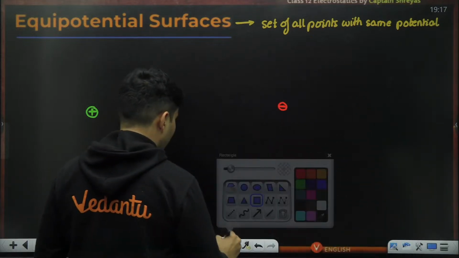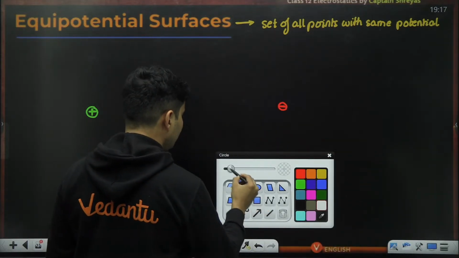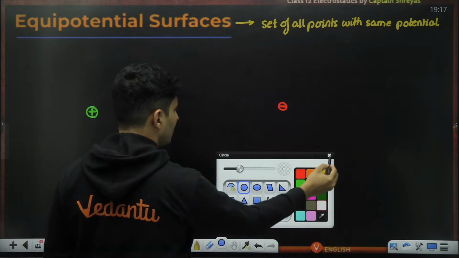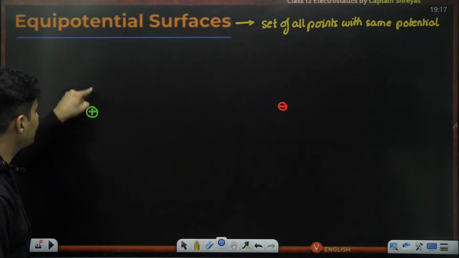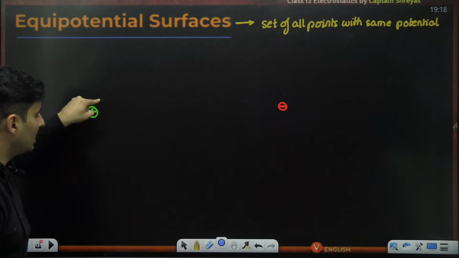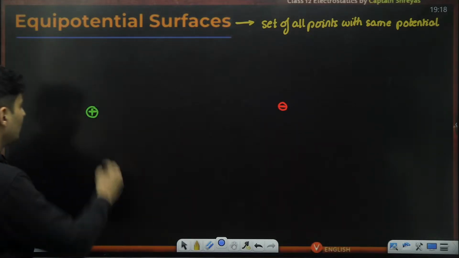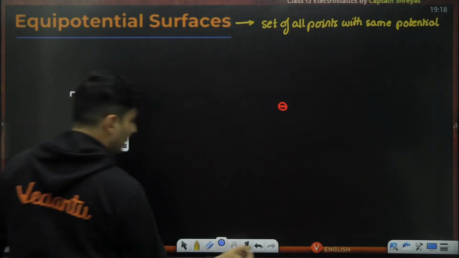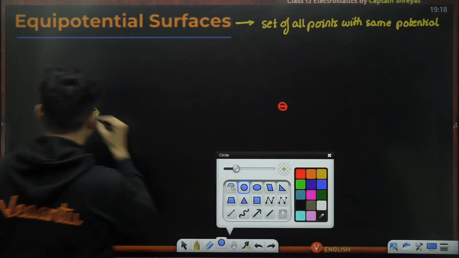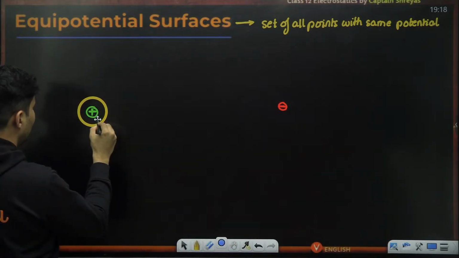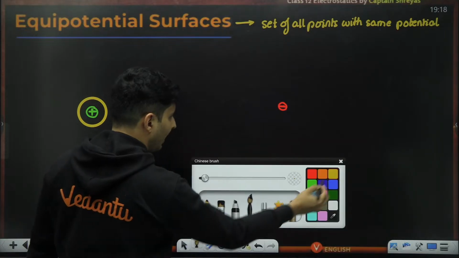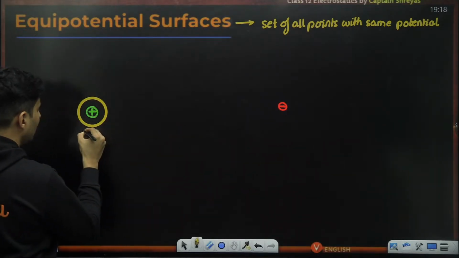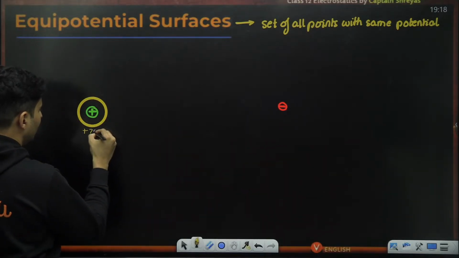So say for example, over here, if you take the positive charge like this, at any distance r you go from the charge, kq by r, the potential will be the same. So all these places have the same potential. Let me put some value over here, maybe plus 70 volts.